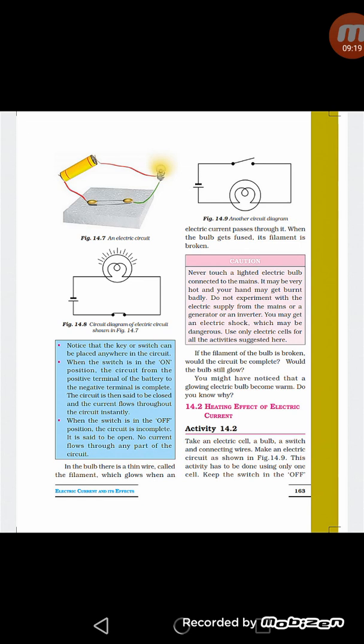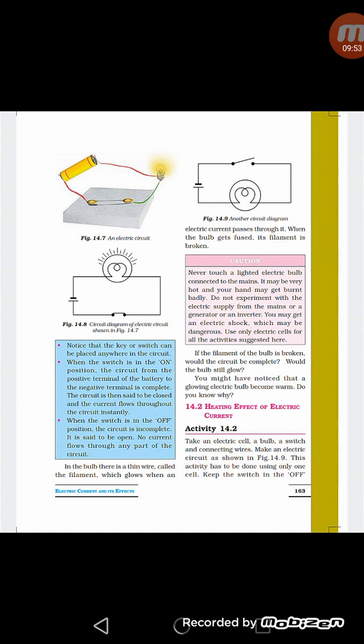Second one, as you can see in diagram 14.9, this is the diagram of open circuit. The circuit in which electrical contact at any point in the circuit is broken or the switch is off, that type of circuit is called open circuit. And through this circuit, as the switch is off, as the circuit is broken, no current flows through this open circuit. So on the basis of flow of current, whether the current is flowing or not, we can divide the electrical circuit into two types: closed circuit and open circuit.